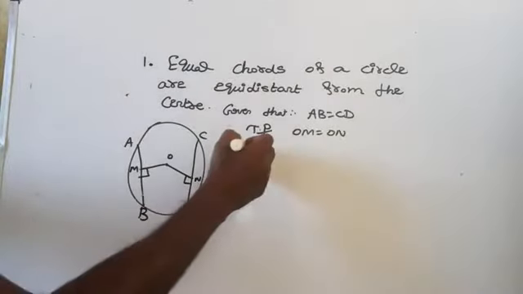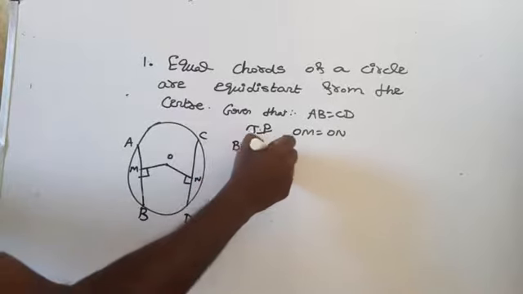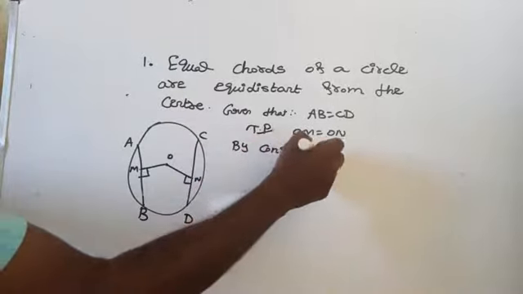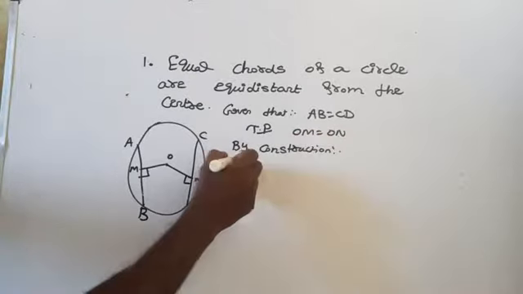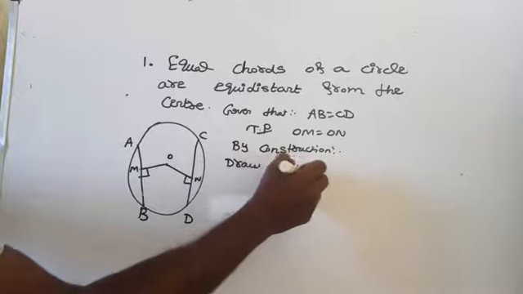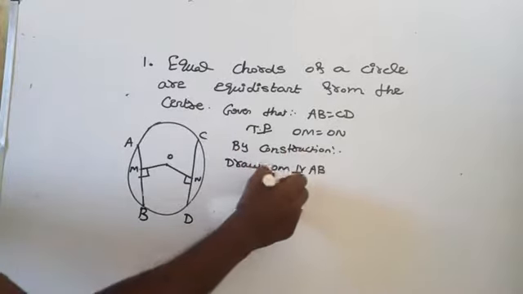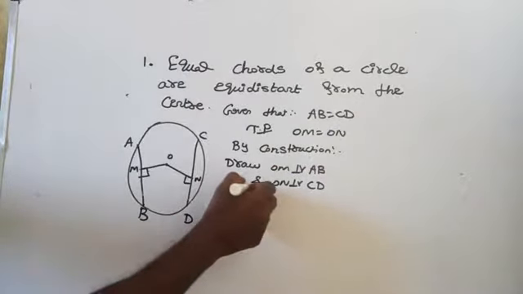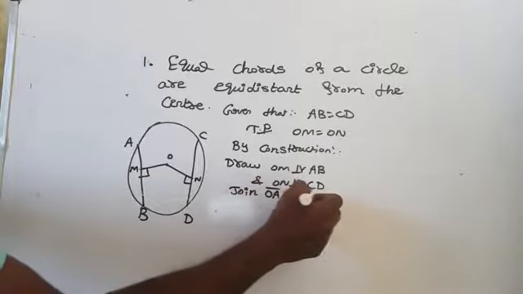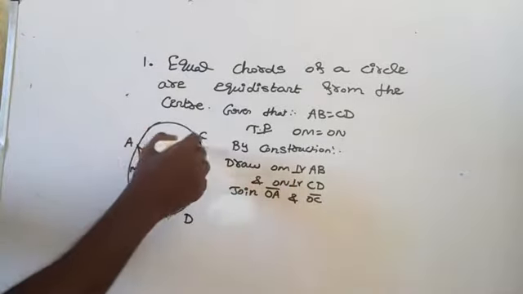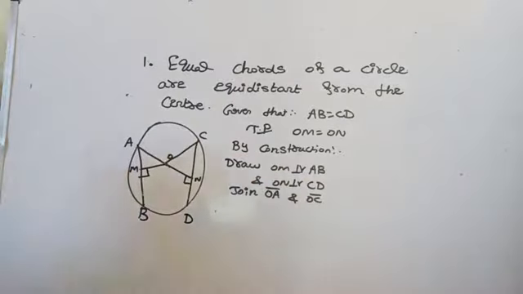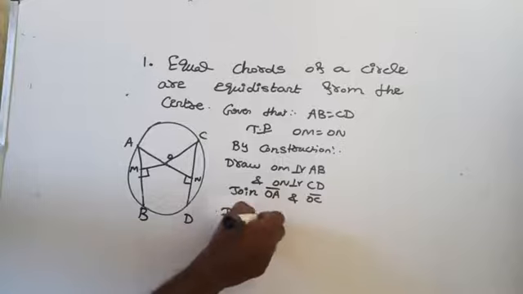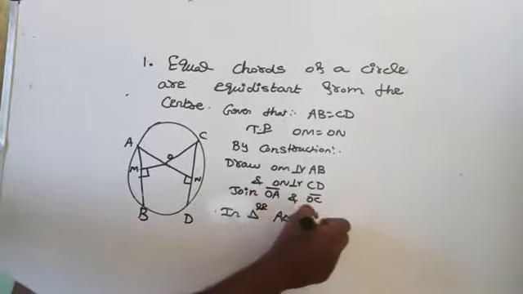By construction, draw OM perpendicular to AB and ON perpendicular to CD. Then join OA and OC. Now consider triangle AOM and triangle CON.